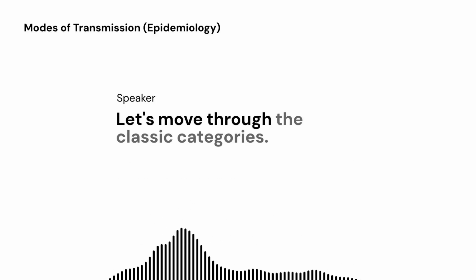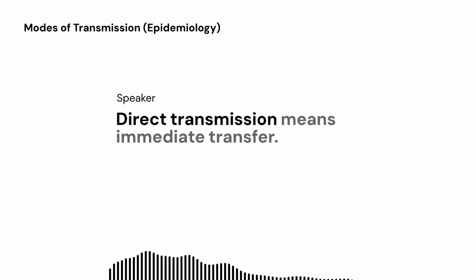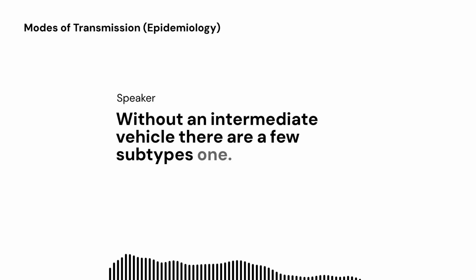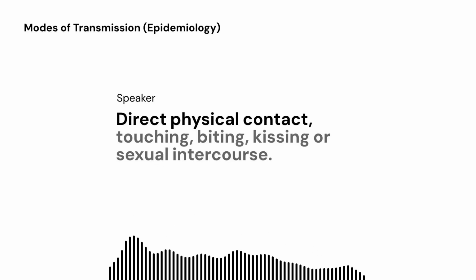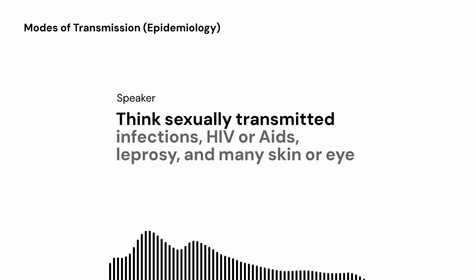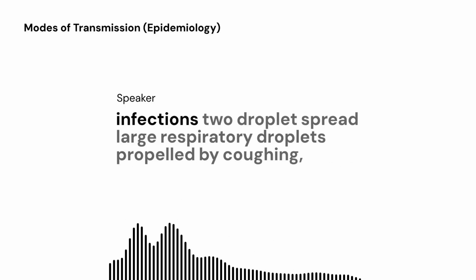Great. Let's move through the classic categories. First up, direct transmission. Direct transmission means immediate transfer without an intermediate vehicle. There are a few subtypes. 1. Direct physical contact: touching, biting, kissing, or sexual intercourse. Think sexually transmitted infections, HIV or AIDS, leprosy, and many skin or eye infections.